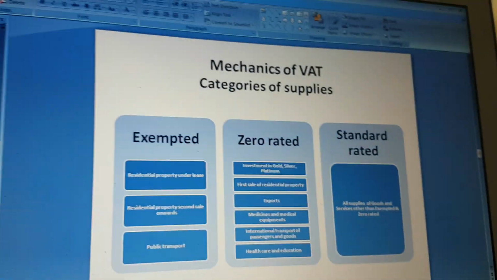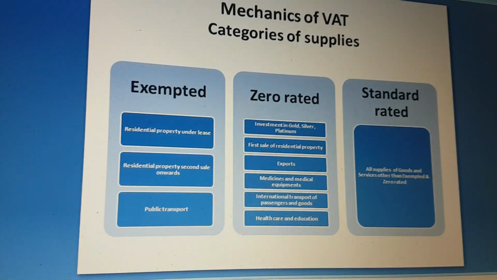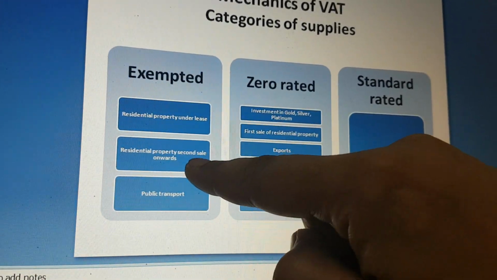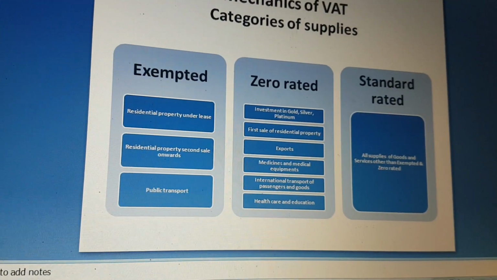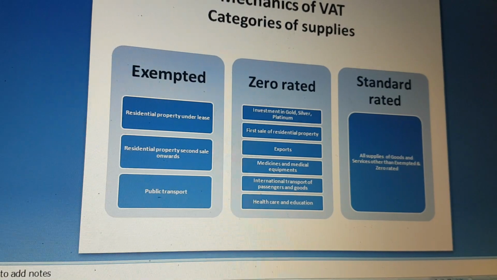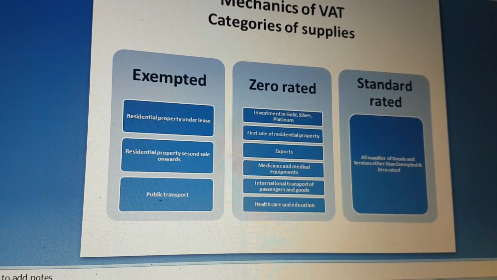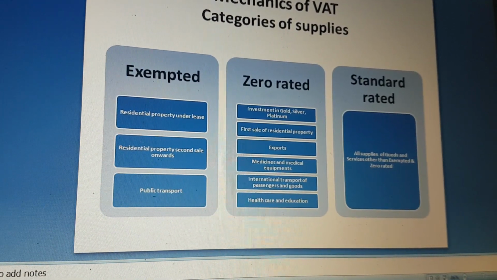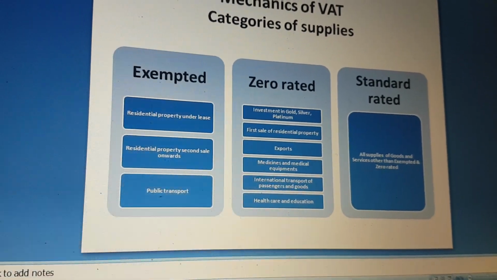Now let's move ahead. Mechanics of VAT. Categories of supplies. What all is exempted in VAT? Residential property under lease, residential property second sale onwards, and public transport. Zero rated: investment, gold, silver, platinum, first sale of residential property, exports, medicines and medical equipment, international transport of passengers and goods, healthcare and education.